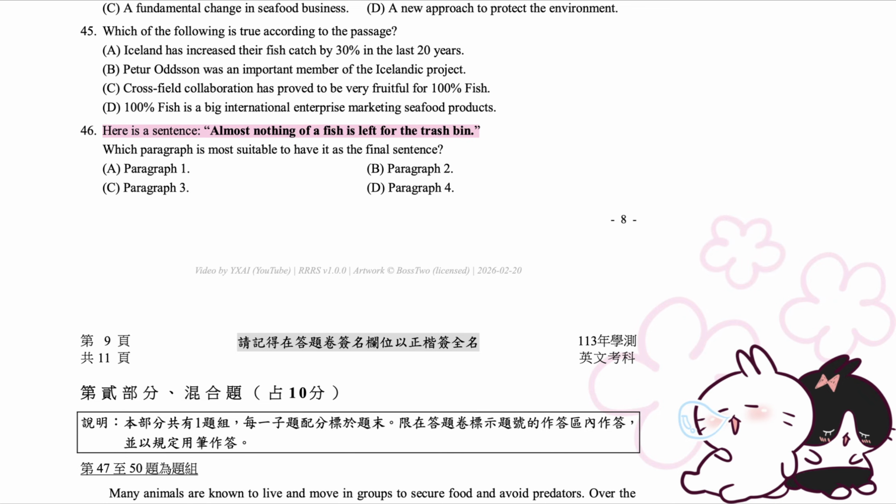46. Here is a sentence: almost nothing of a fish is left for the trash bin. Which paragraph is most suitable to have it as the final sentence? A. Paragraph 1. B. Paragraph 2. C. Paragraph 3. D. Paragraph 4.